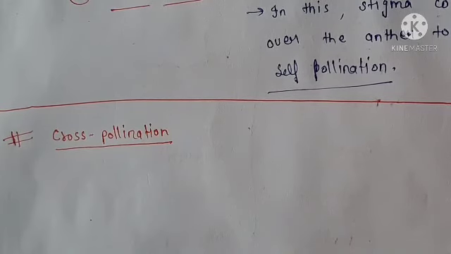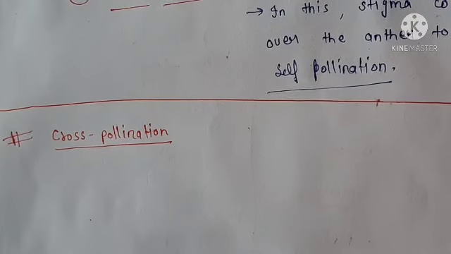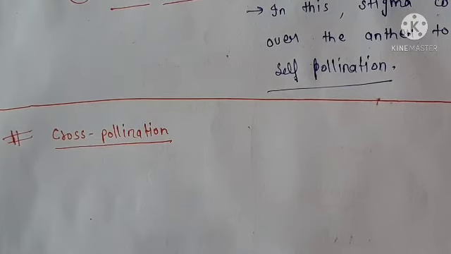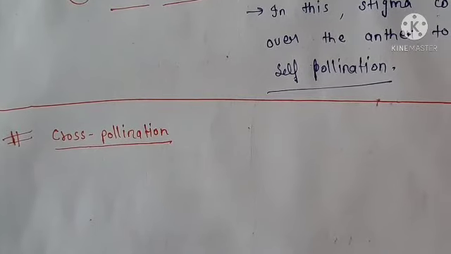Why is cross-pollination important? If self-pollination takes place in the plant, what is the need of cross-pollination? Friends, due to continuous self-pollination, inbreeding depression takes place. What is inbreeding depression? We will discuss it earlier.